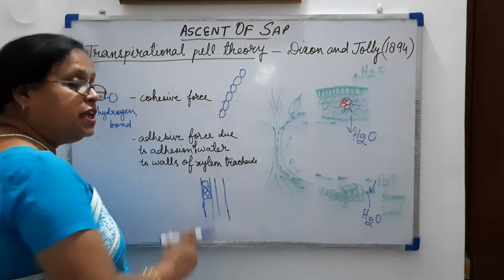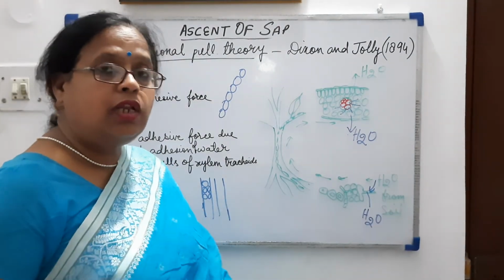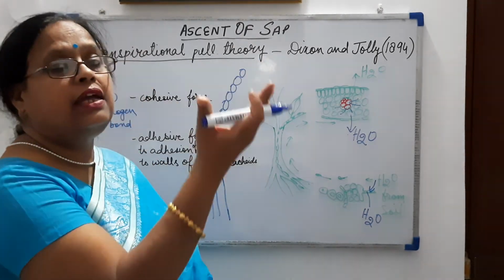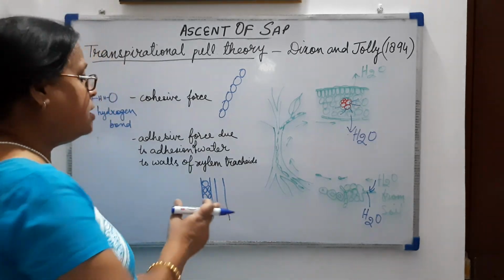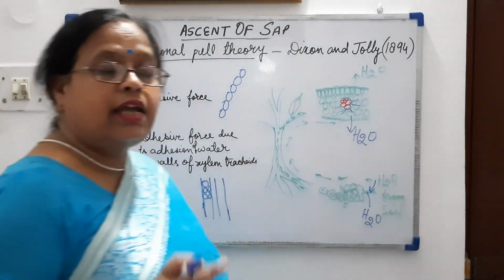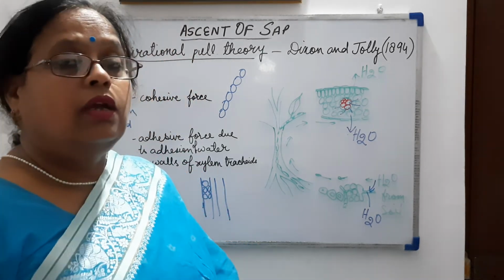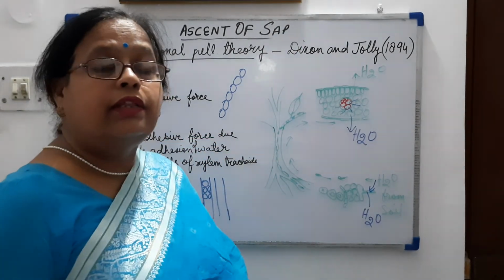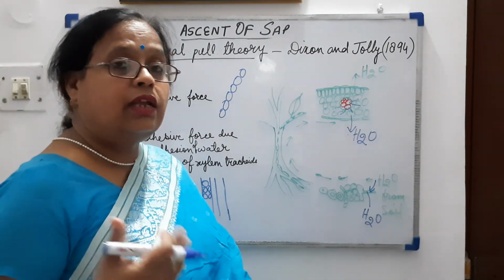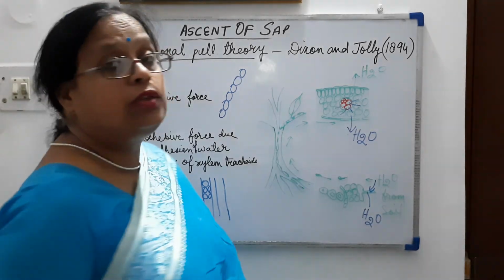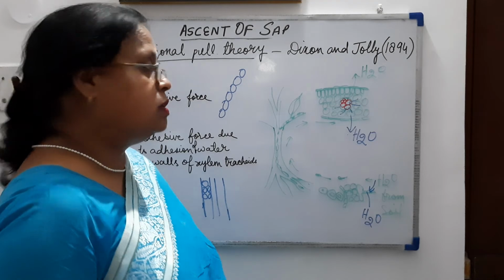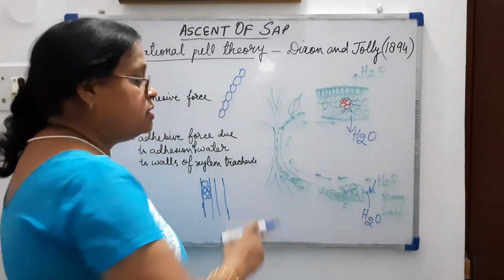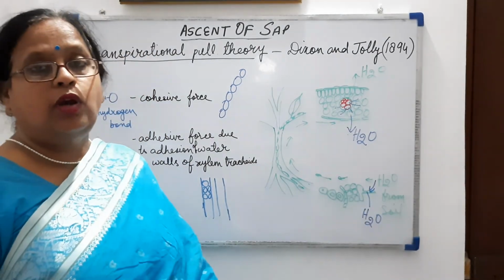Another thing is the capillary force in the trachea. Because water molecules are adhered to the wall of the trachea, they are rising very high up. Even a drop of water goes very high up into the tracheary elements of the xylem. So a very little amount of water can rise to a very high distance in the plants. That is the reason tall trees are able to get water from roots. So these three forces, transpirational pull, cohesive force and adhesive force, are helping in the absorption of water.